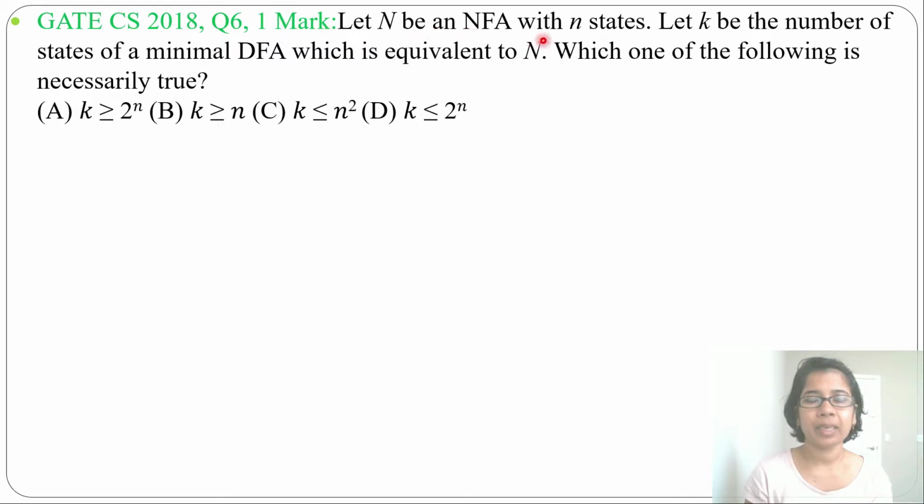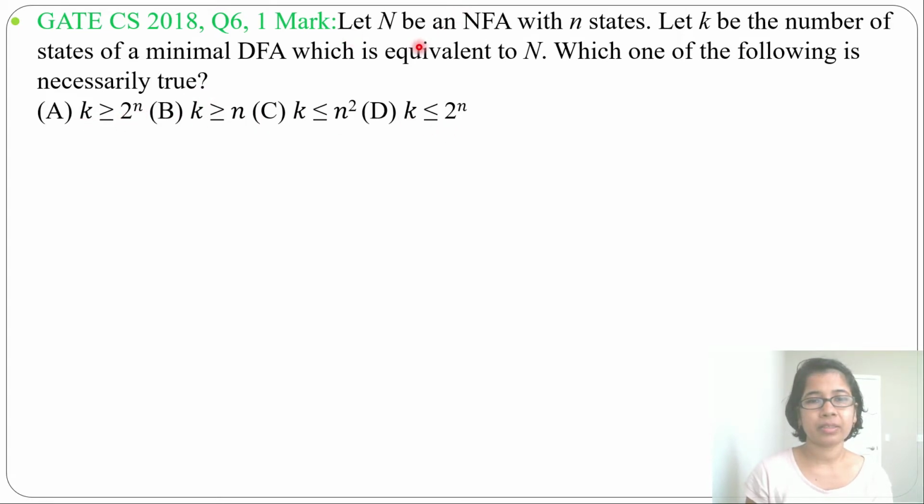Let N be an NFA with n states. Let k be the number of states in the minimal DFA which is equivalent to N. Equivalent to N means equivalent to the NFA. Which one of the following is necessarily true? 4 options are given. This is a direct question.